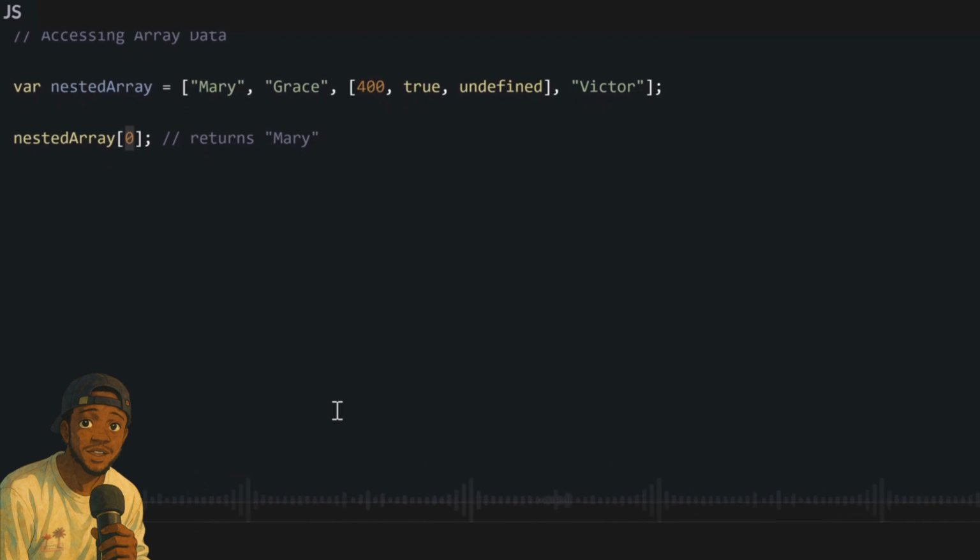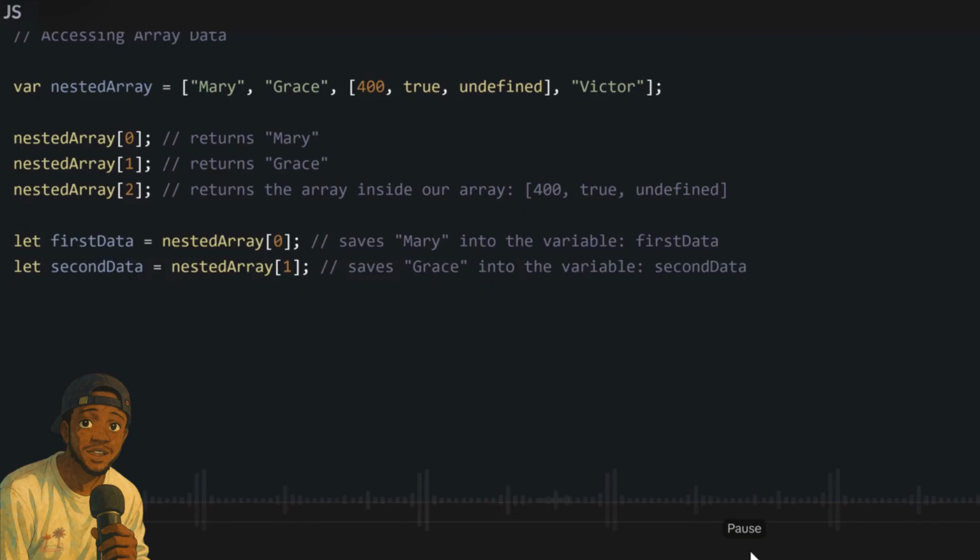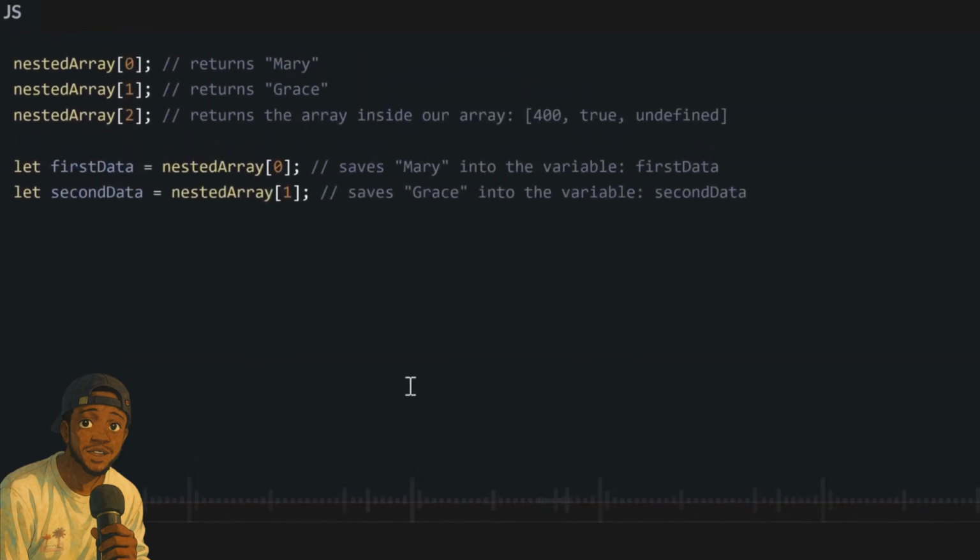For the first one, we use 0. For the second one, we use 1. The third one, we use 2, and so on and so forth. And of course, you can also save the data you access from your array. You can also save them inside another variable. You can save them into a new variable.